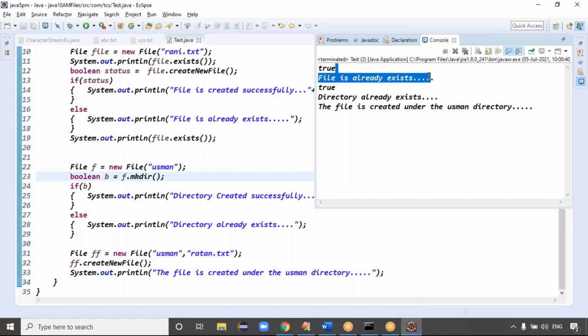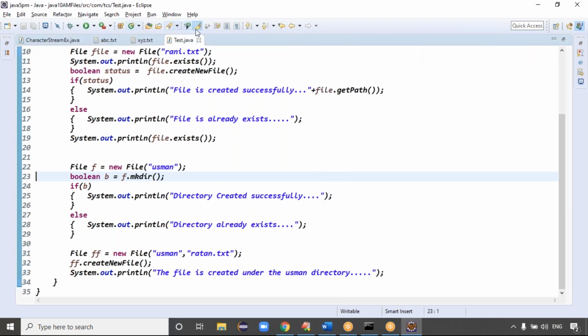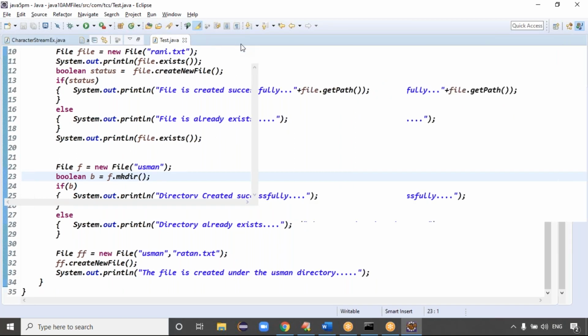See guys, in the first case the file already existed because the raju.txt file was already created. The directory also already exists, right? Because the Usman directory was already created. The file is created under the Usman directory, right? Exactly. Go and check the file once under the Usman directory.